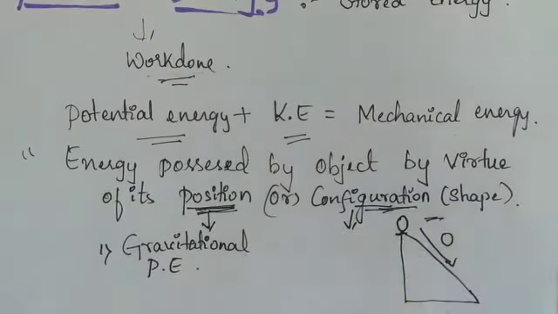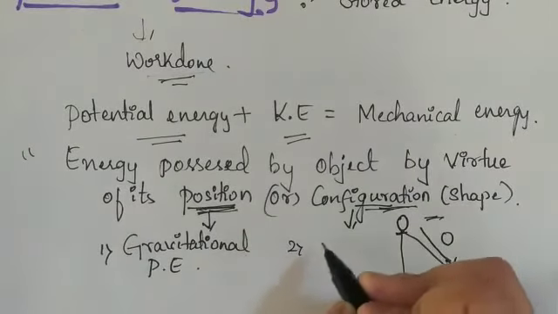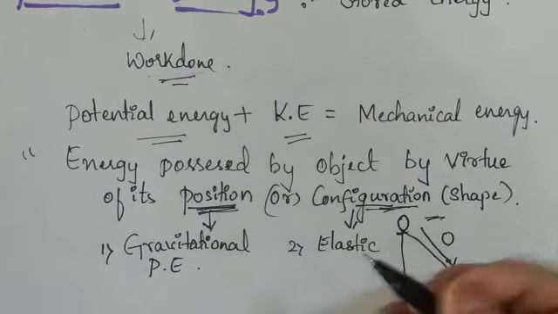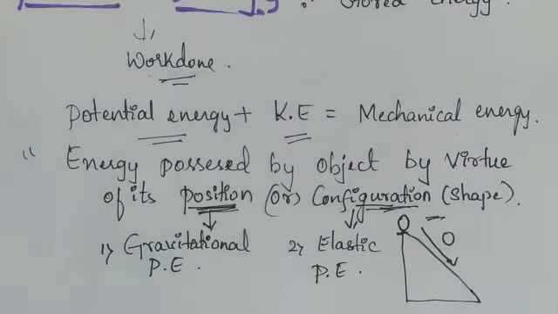Similarly, when you are talking about the configuration, it is the elastic potential energy. So these are the two types of potential energy. One is gravitational potential energy, which means that against gravity, a certain height has been reached by an object, and the energy stored in that object is called gravitational potential energy. Another one is elastic potential energy. When the shape of an object changes and the object gains potential energy, that potential energy is called elastic potential energy.